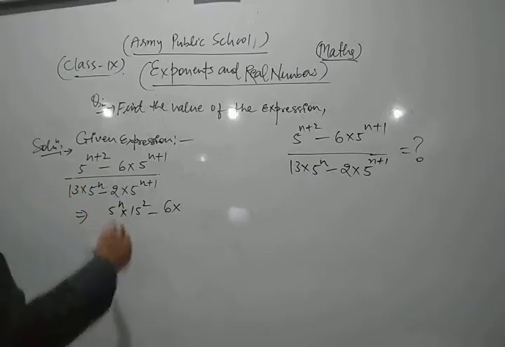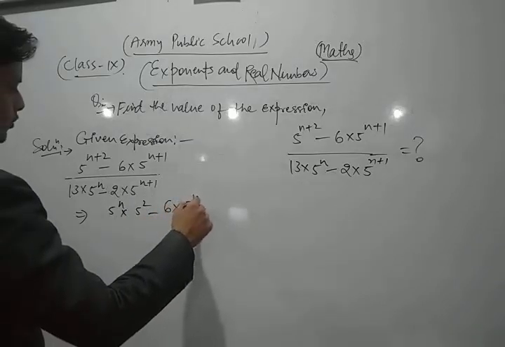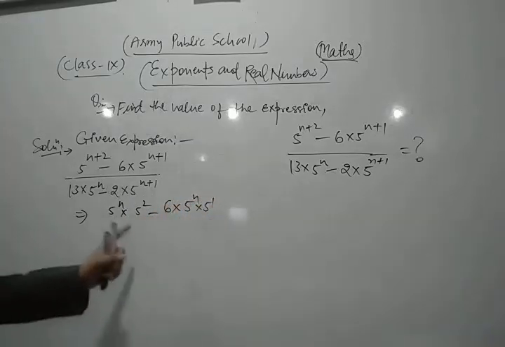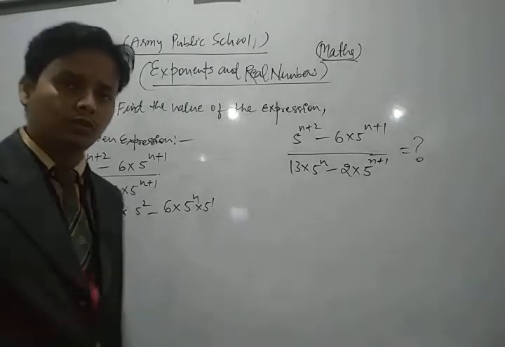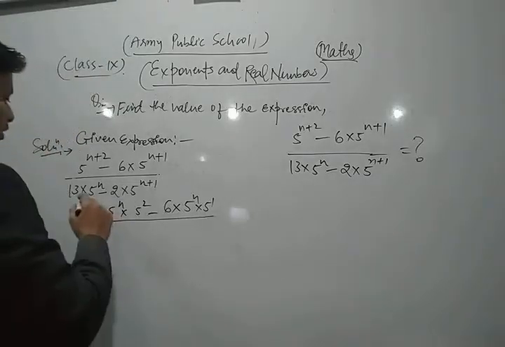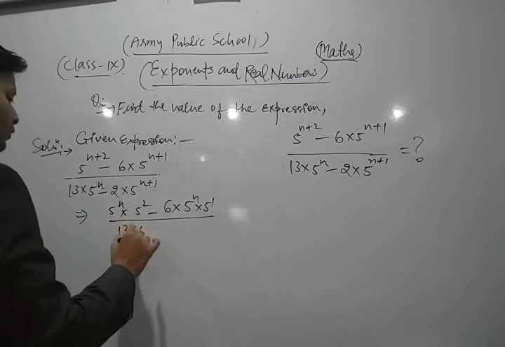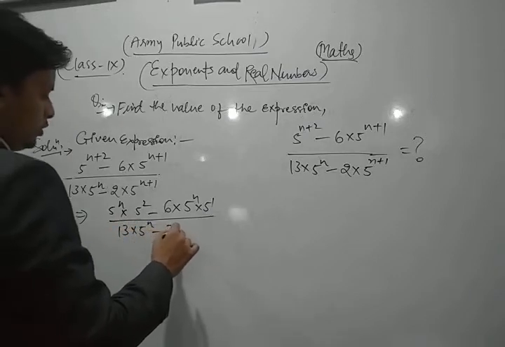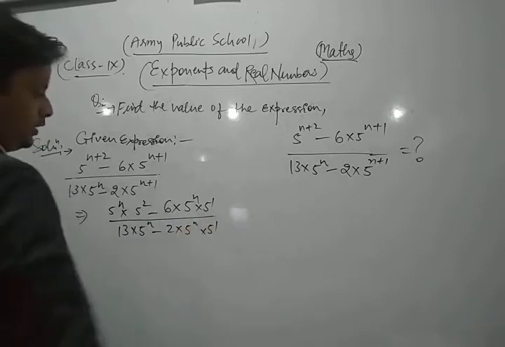Yes. So now here 6 into 5 to the power n into 5 to the power 1. We just write in this way because if bases are same, then powers are to be added. Okay, so we can write in this way and divided by 13 into 5 to the power n, write as it is, minus 2 into 5 to the power n into 5 to the power 1.